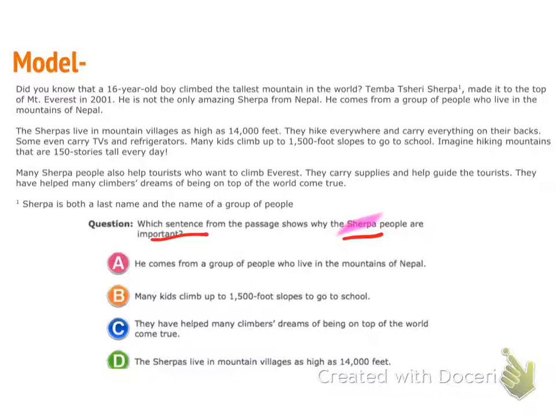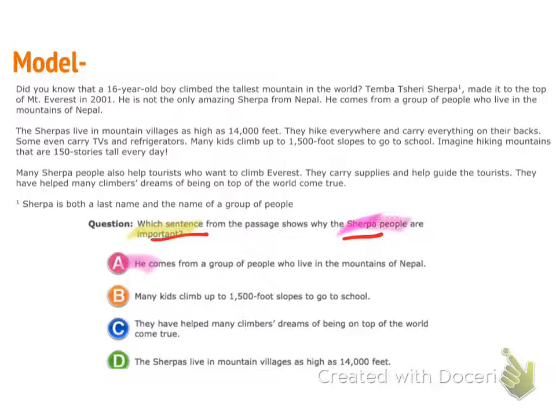So I'm going to go ahead and read each answer choice and try to figure out which one shows me that these people are important. I'm going to highlight people in pink, and I'm going to highlight why they're important in yellow. So my first one says, he comes from a group of people who live in the mountains of Nepal. So the first one says he. Is he the same thing as Sherpa people?